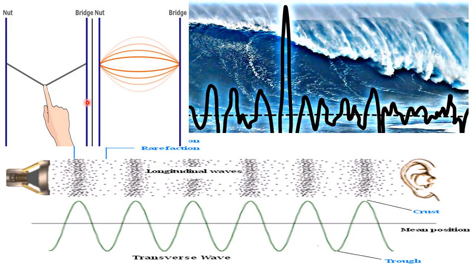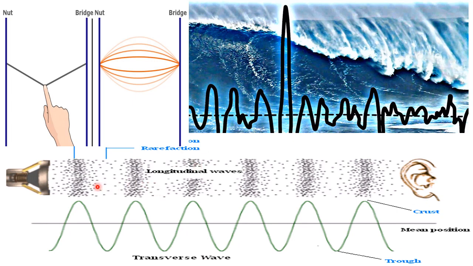You can see some examples here. This is a string. When I vibrate that, you can see it is moving in this way. So that is the formation of a wave in a string. And this is a picture which shows the waves on a sea.